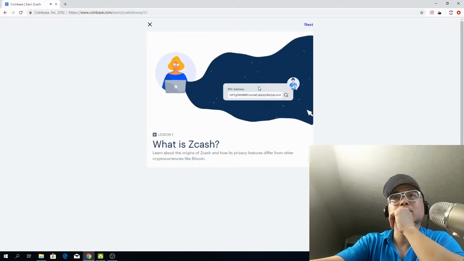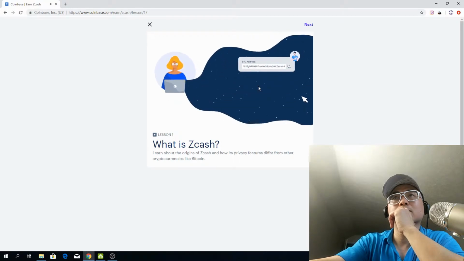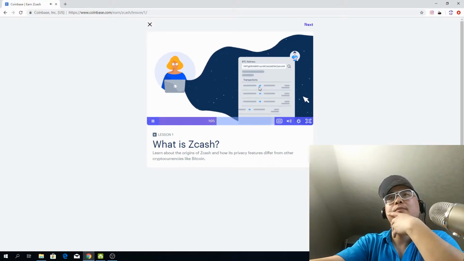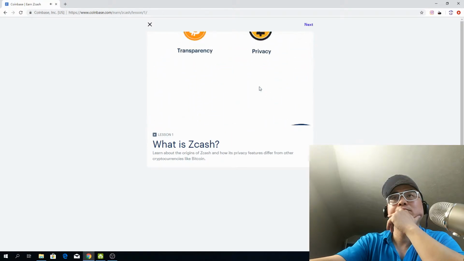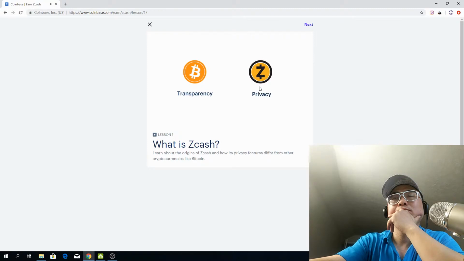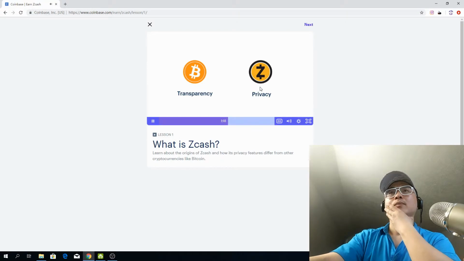That's because Peggy and Victor can look up each other's Bitcoin balances and past transactions simply by pasting each other's addresses into an online block explorer. With a couple clicks, they can see how much money the other person has. This means that Bitcoin is great for transparency, but it lacks fundamental privacy. That's why Zcash was created.